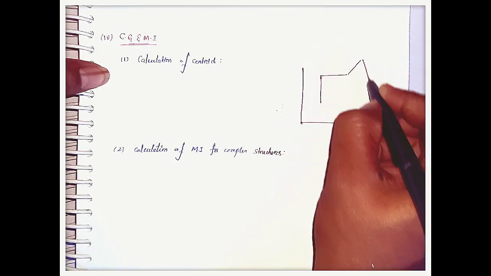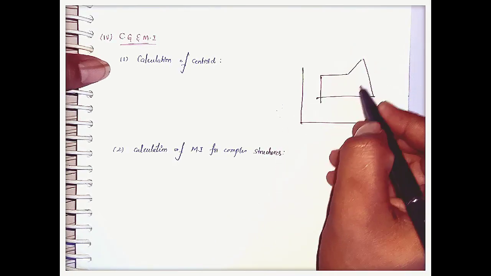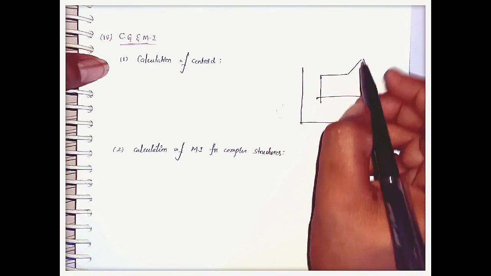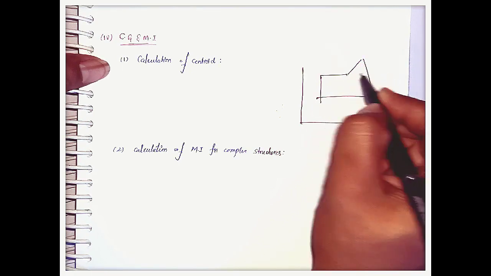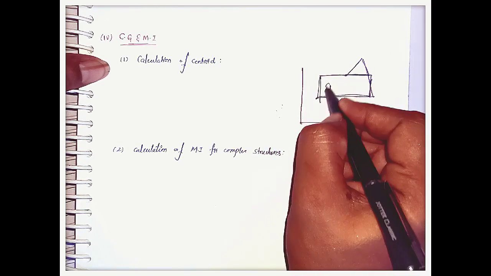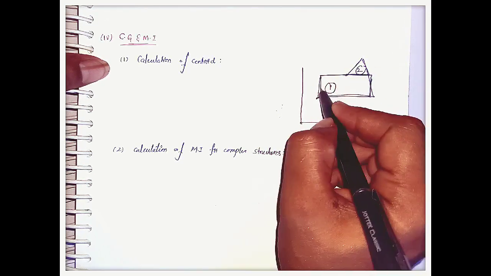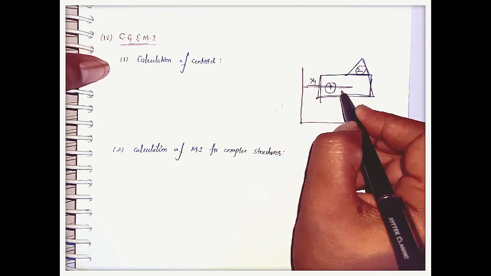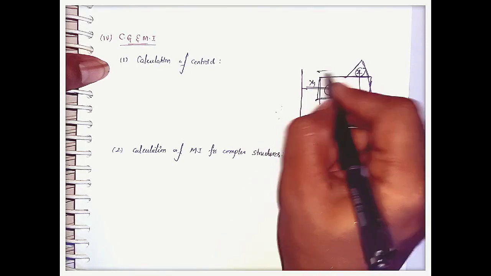One body is like this. Here, how should we calculate? Let us consider this is one rectangle, this is one triangle. Let us consider this is body 1 and this is body 2. From here to here this is x1, this is y1, and this is y2, this is x2.